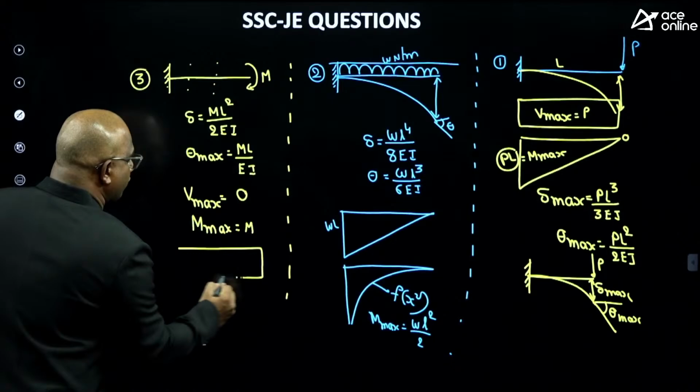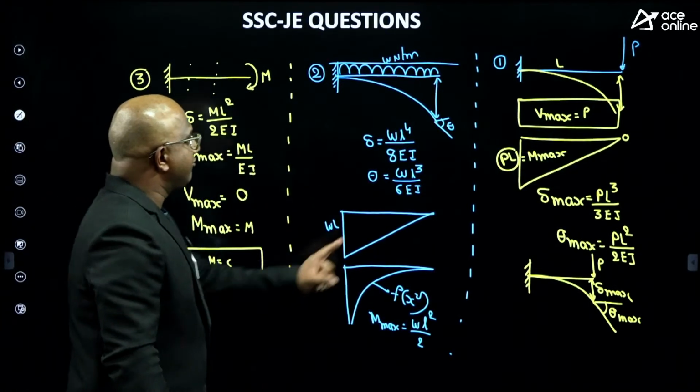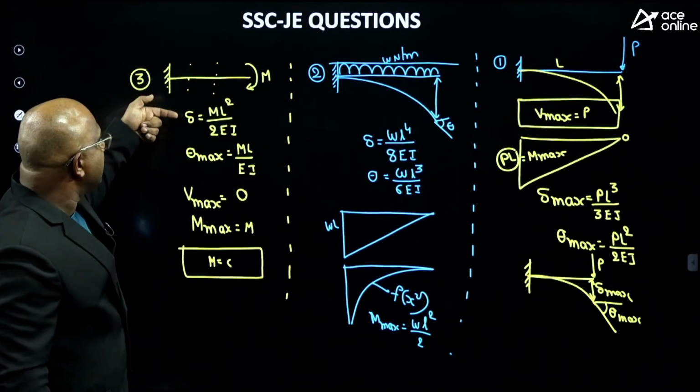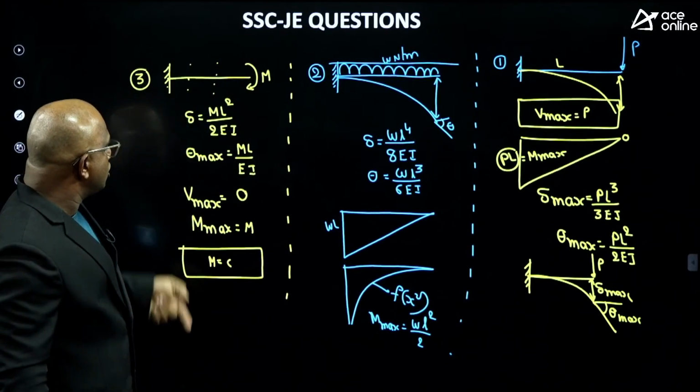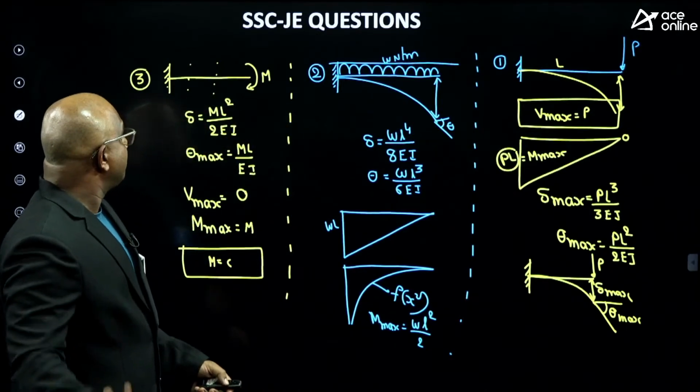This is a typical shear force diagram. Everywhere M is constant, equal to M itself. Remember these formulas, especially maximum deflection, maximum slope, V max and M max. One question will be coming, guys. The story is not over.